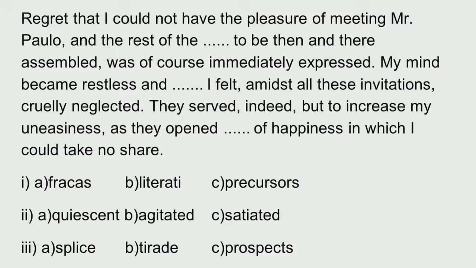Look at the sets carefully. Fracas, literati, precursors, quiescent, agitated, satiated, splice, tirade, prospects.